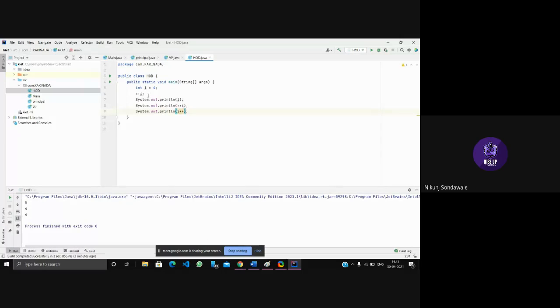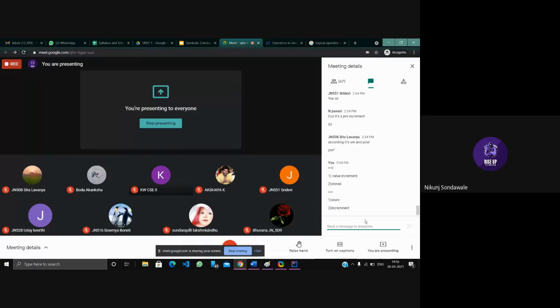In the first statement it was pre-increment, giving 5, and the second also pre-increment, that's why it is 6. But the third statement is post-increment, that's why it is printing the stored value, 6. Understood this much?